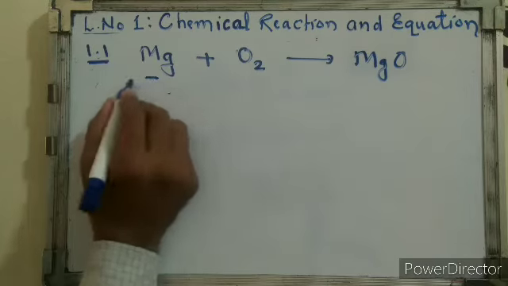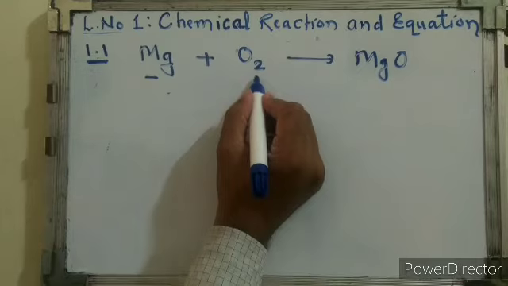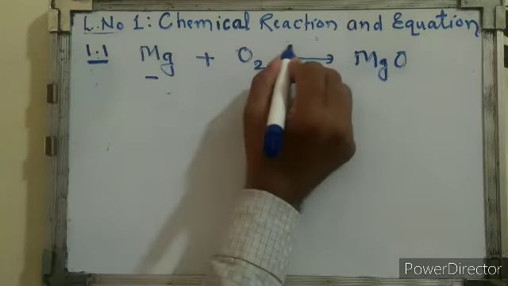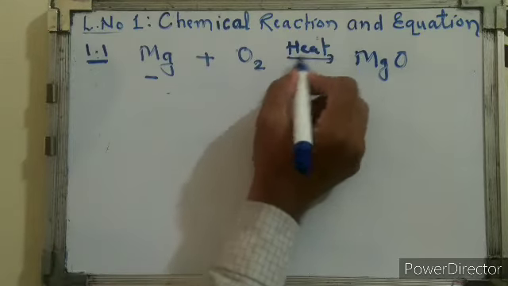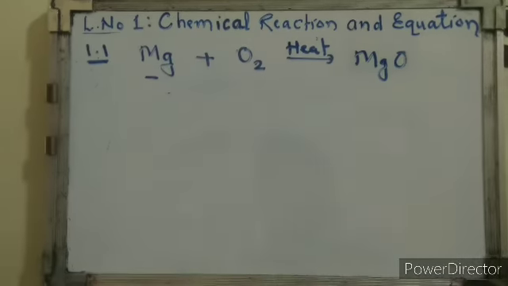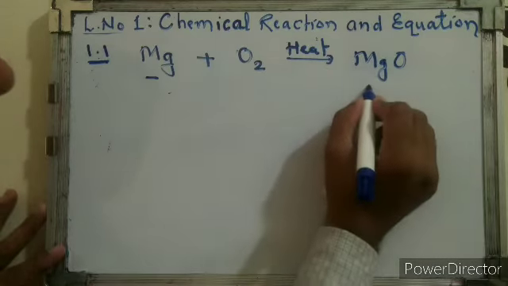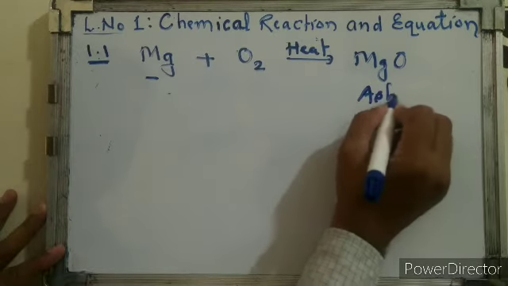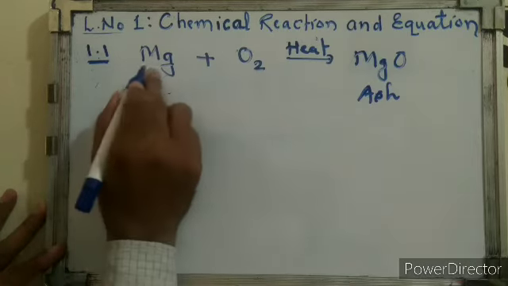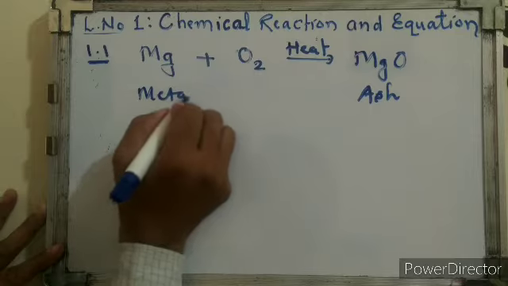Magnesium is grayish in color, and when oxygen combines with it in the presence of heat obtained from the candle or the Bunsen burner, it forms magnesium oxide. This magnesium oxide is an ash.